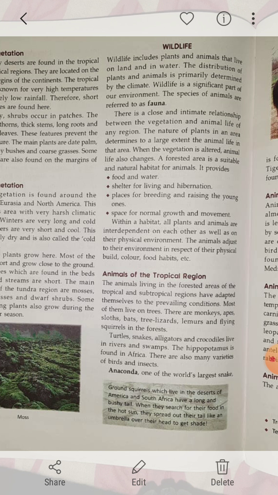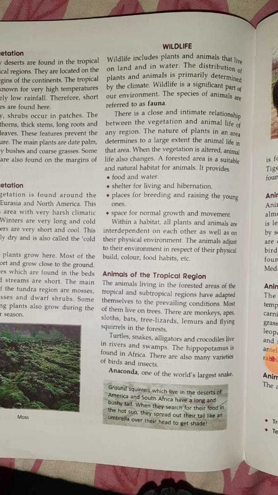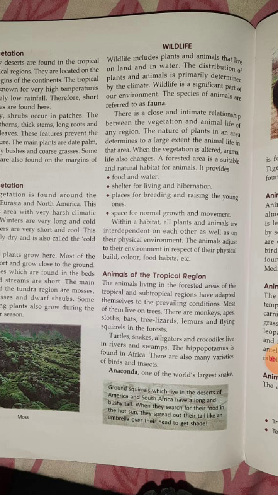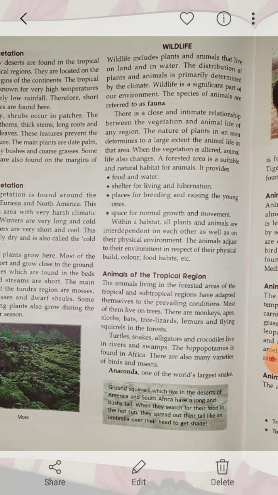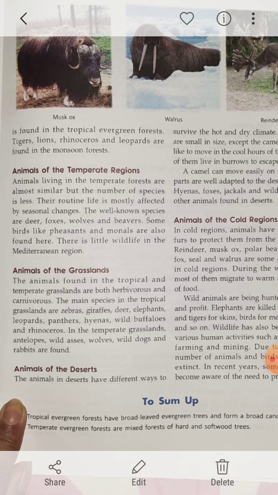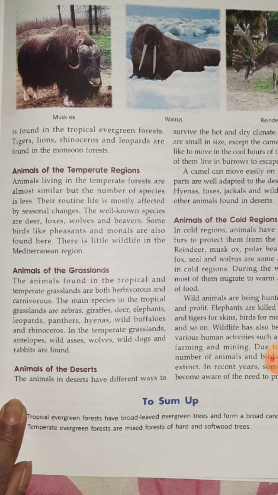Turtles, snakes, alligators and crocodiles live in rivers and swamps. Hippopotamus, I think everybody has seen. They are found in Africa. There are many varieties of birds and insects. Now, if we are talking about the tropical region, the animals, anaconda. I hope everybody has seen anaconda on television. Clear? Anaconda is one of the world's largest snakes, found in the tropical evergreen forest. Clear? And tigers, lions, rhinoceros and leopards, we can find.